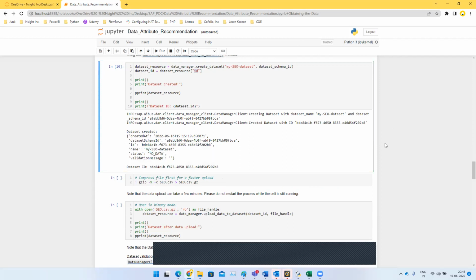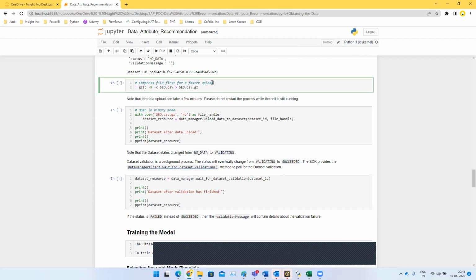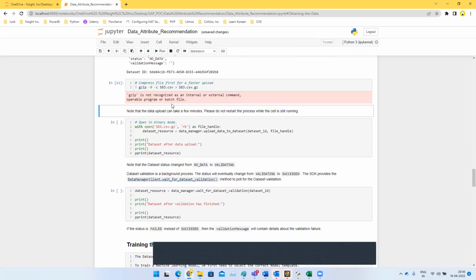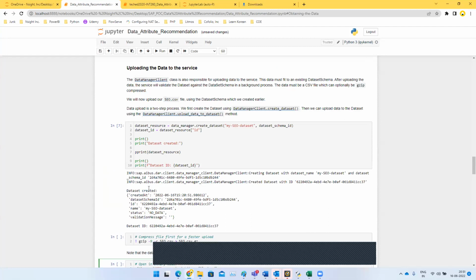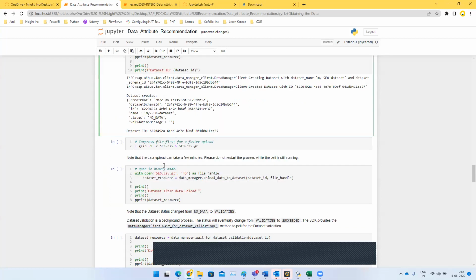So in order to upload the data, we would be converting our data into a zip file. Once the data set ID has been generated over here, we are going to compress the data into a GZ file for faster uploading.